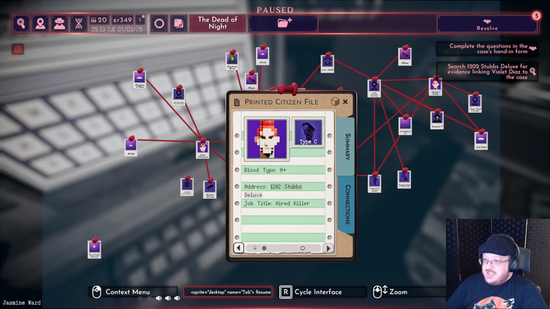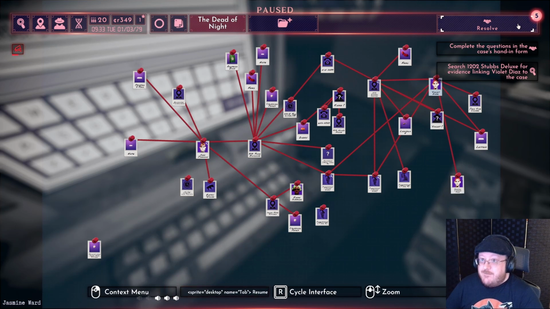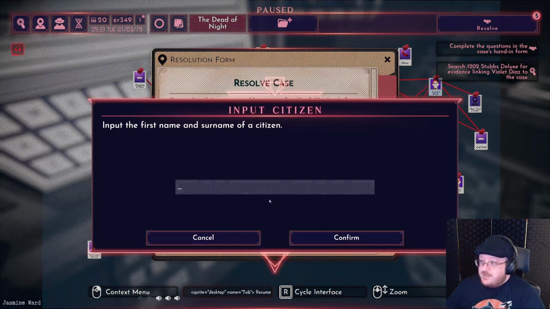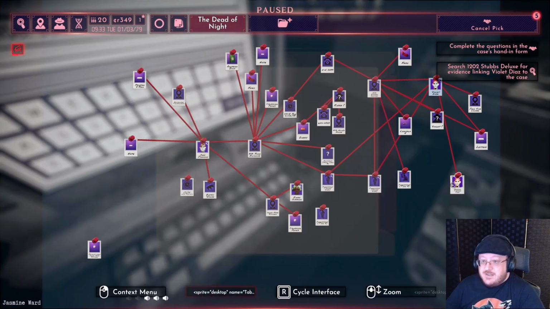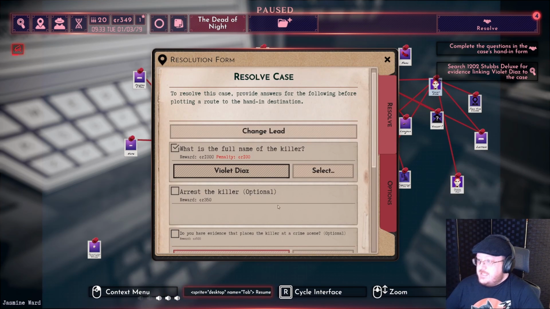This is what I was trying to get at the house. Oh, job title hired killer. That kind of puts the pin in it, doesn't it? But the Type C fingerprint, that is what I was looking for, the resolution form. So the full name of the killer. Oh, there's a penalty if we get it wrong. You could enter it in, but I know that it is Violet Diaz.